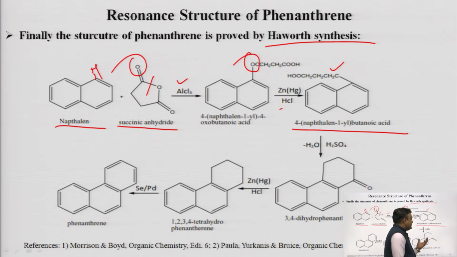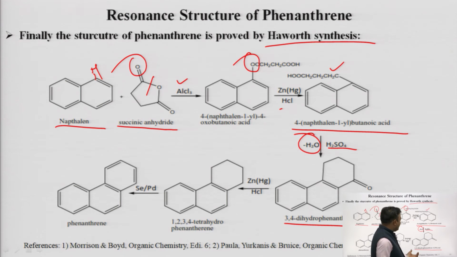Now this product is treated with concentrated H2SO4. We know that H2SO4 is a very strong dehydrating agent. So after reacting with H2SO4, 1 mole of water is removed, and we get another intermediate.